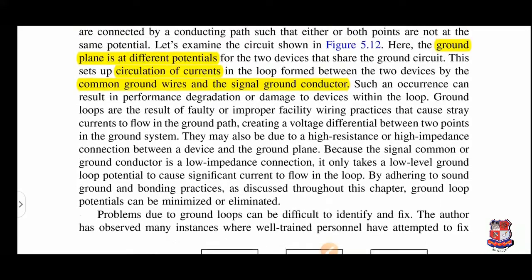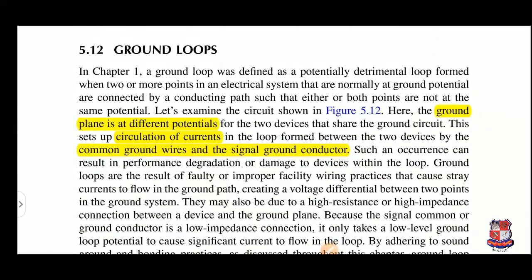Now let us see it in detail. As per the figure, the ground plane is at a different potential for two devices that share the ground circuit. Okay, means the ground circuit has two different potentials, so from higher to lower the current will flow. We can call it a circulation of current in the loop formed between the two devices, from which two circulating currents will flow: the common ground wires and the signal ground conductors.